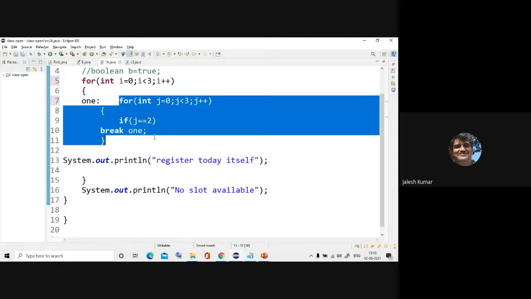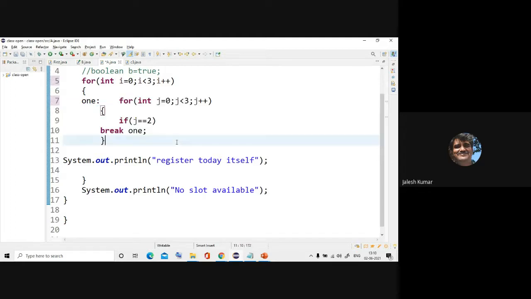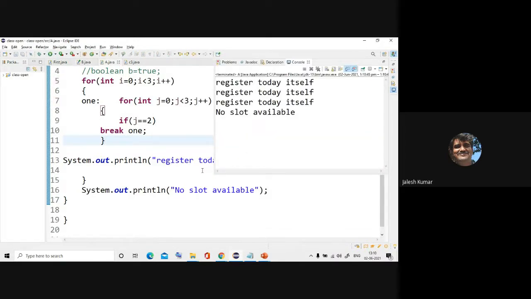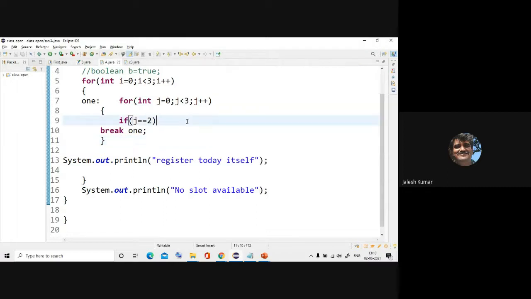It will skip that particular portion when j is equal to 2. So this is how break with label works. See, if you skip that particular part, nothing is there to print, is it not? So you will get as earlier itself, register, and once you come out of the loop, you will get this. Okay, and this is how this particular concept works.